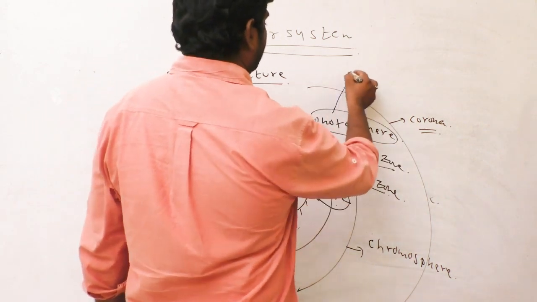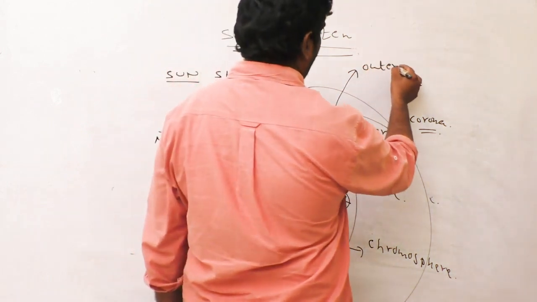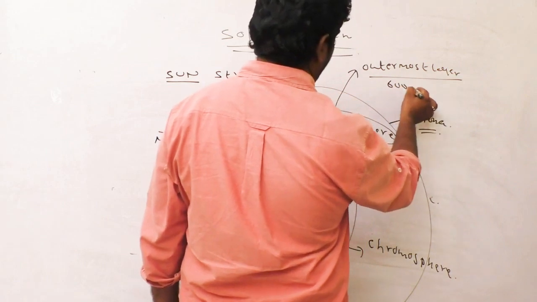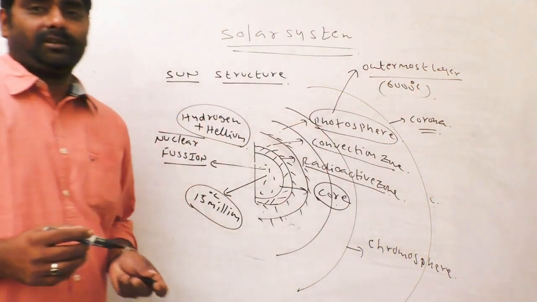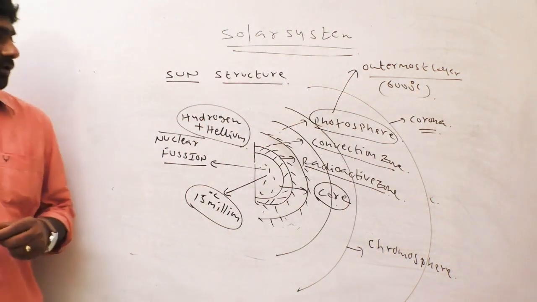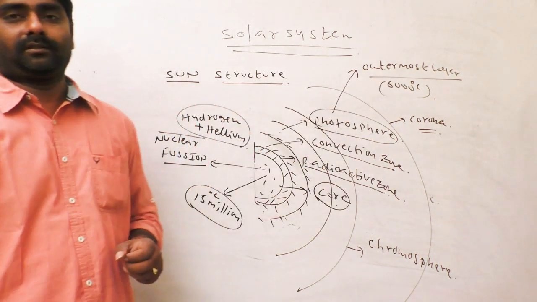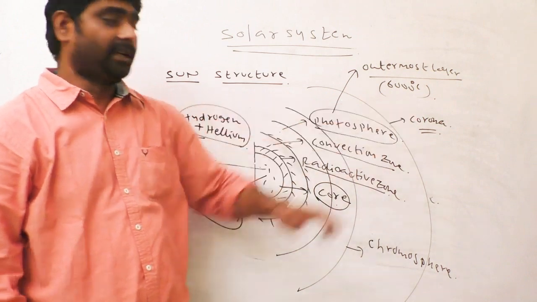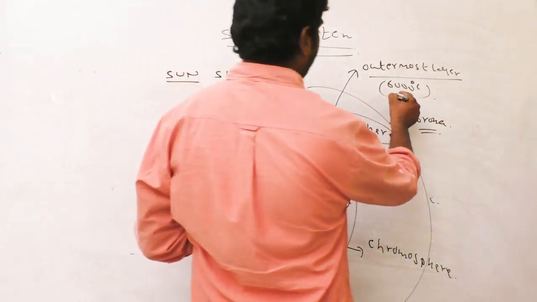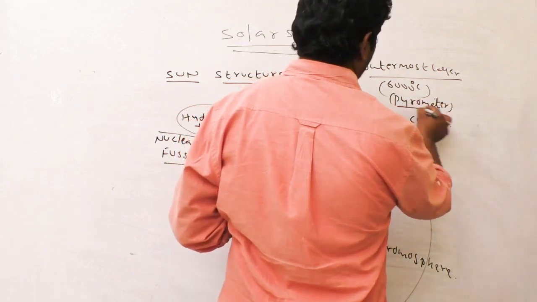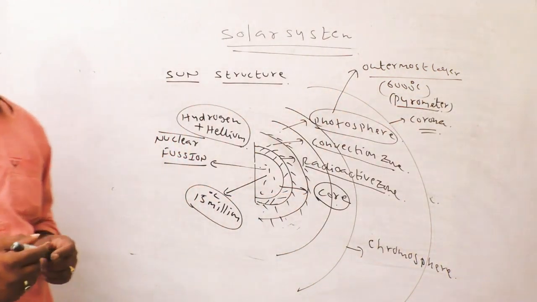Photosphere. This is the outermost layer of the sun, which is 6,000 degrees centigrade. The temperature is measured by pyrometer.